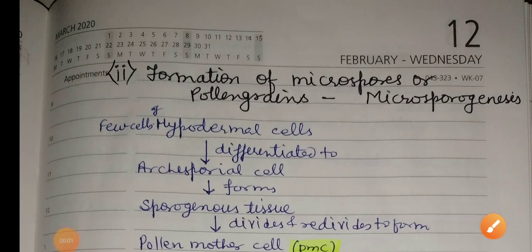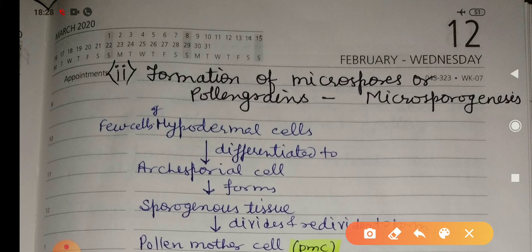Dear students, today we will discuss the formation of microspore or pollen grain, that means microsporogenesis. We know very well that the word micro is used for pollen grain.